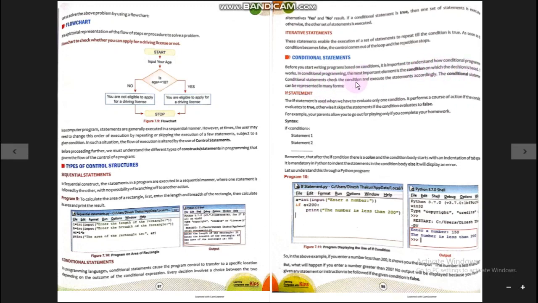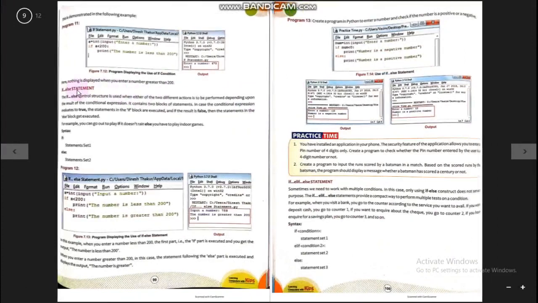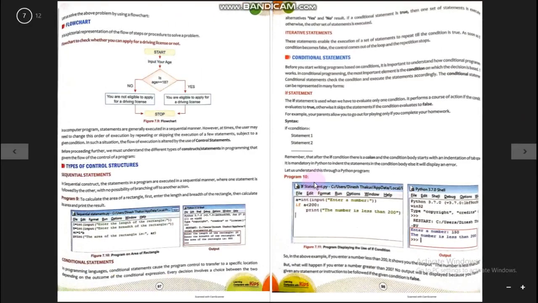The conditional statement checks the condition and executes the statements accordingly. Conditional statements can be represented in many forms: the if statement, the if-else statement, and the if-elif-else statement. My dear students, we use the if statement when we have a condition to check and we know what should happen if the condition result is true.